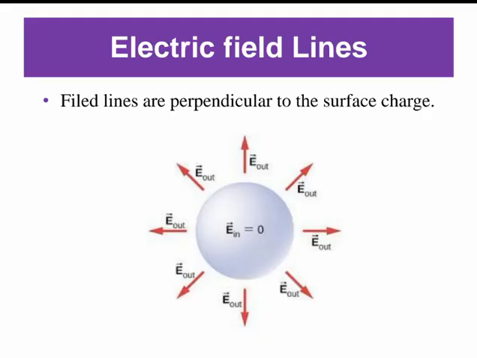Next, dear students, you know that electric field lines are perpendicular to the surface of the charge. You see the image of the diagram. Let us take an example for that. The clear explanation is here. Electric field lines always point in one direction at any point. When two lines intersect each other, tangents drawn at that point would indicate two directions of the electric field, which is impossible. Therefore, electric field lines cannot cross over each other.